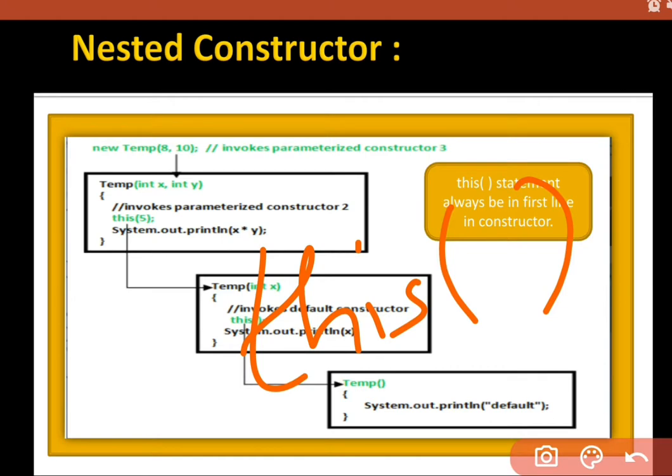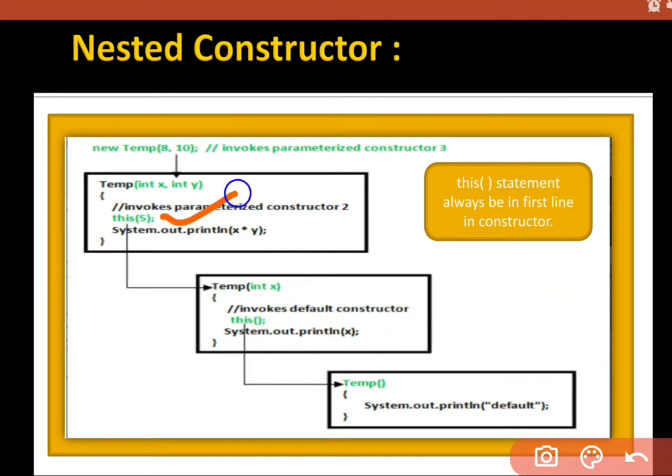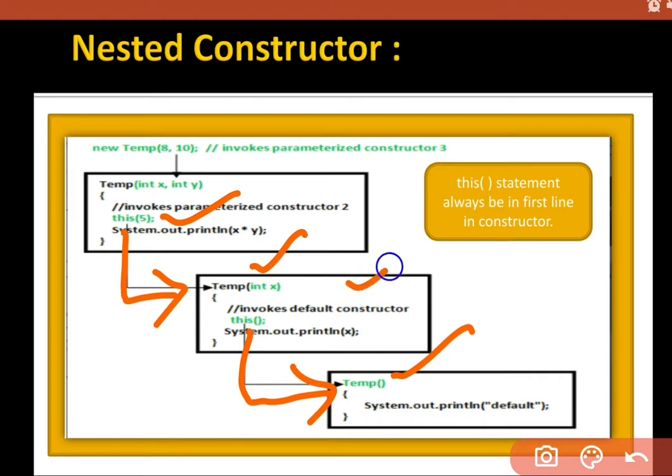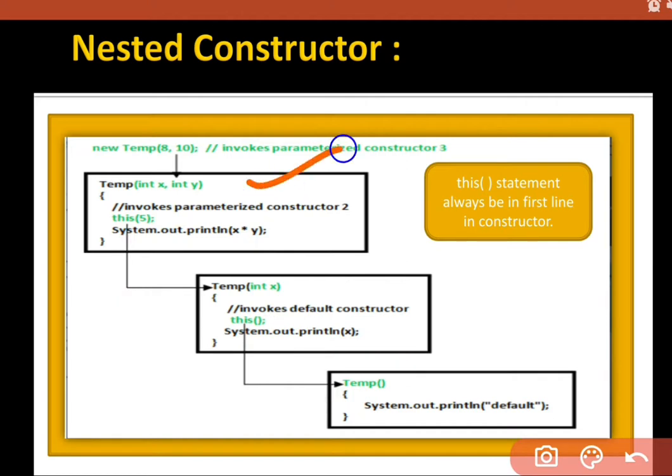Now see, when we are using this, it is going to check for a constructor with a single parameter containing an integer. If we are having a single integer parameter constructor, then it is going to be called. And from here, we are calling this with empty brackets, which means the default constructor. The top ones are parameterized constructors, and here we are having a default constructor, means a non-parameterized constructor.